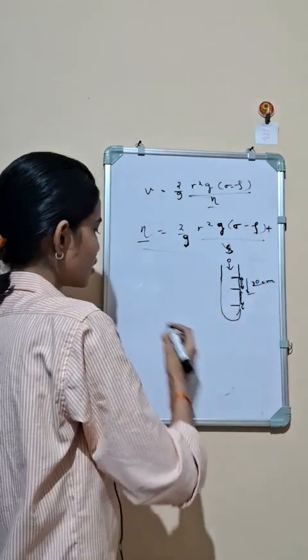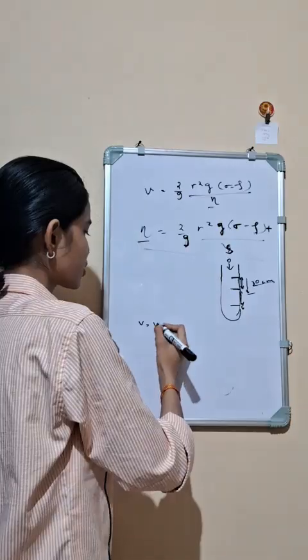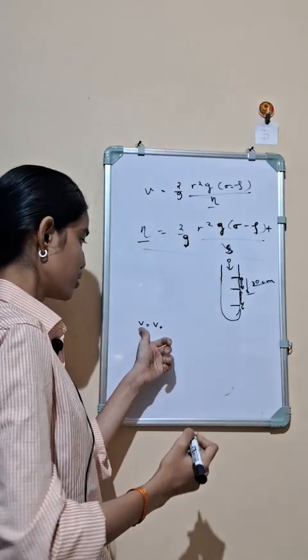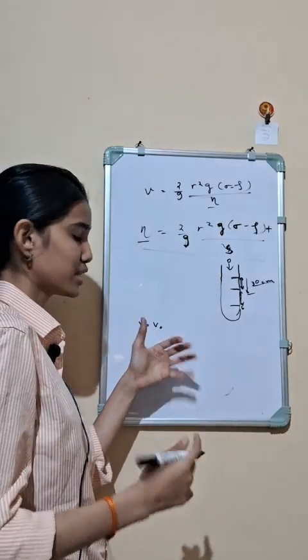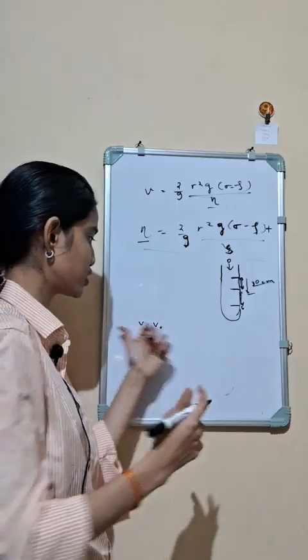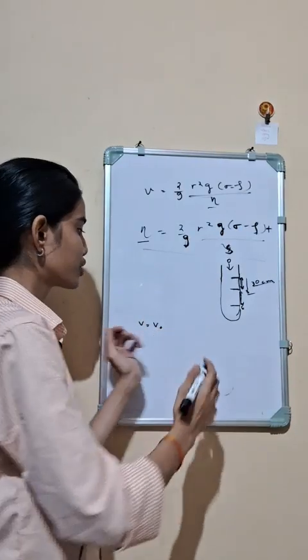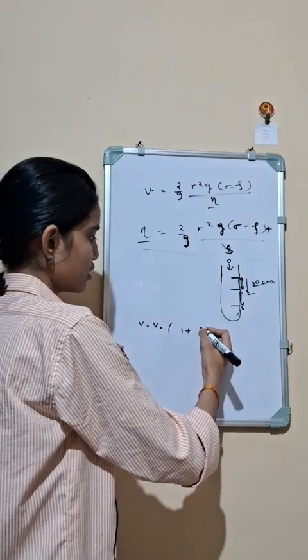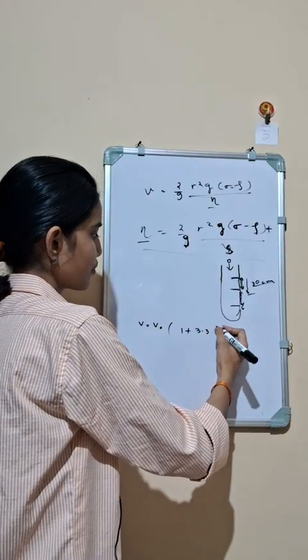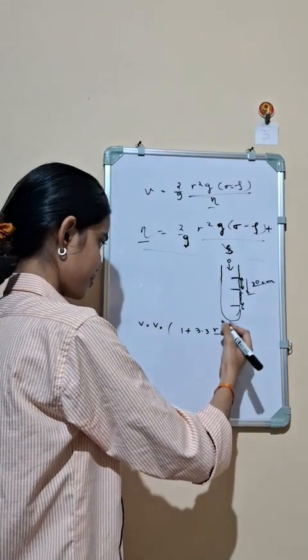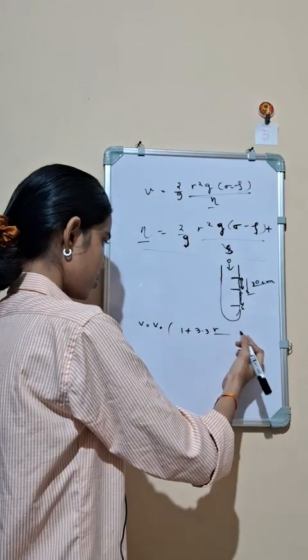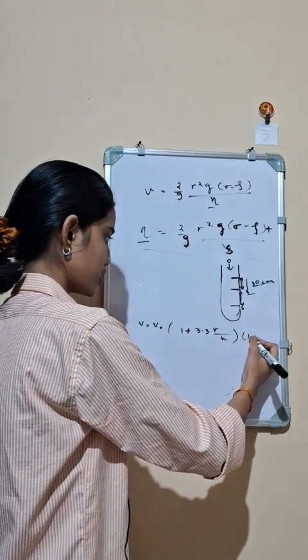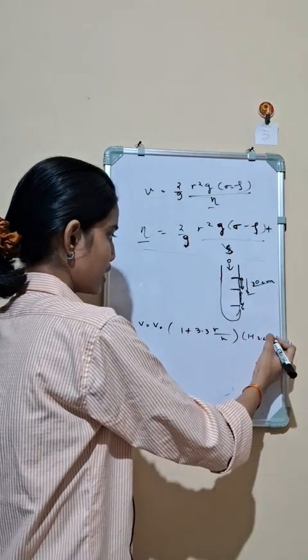So here we have found the velocity. The actual velocity equals the velocity we found multiplied by some corrections, right? That will be equal to 3.3 r by h into 1 plus 2.4 r by R, right?